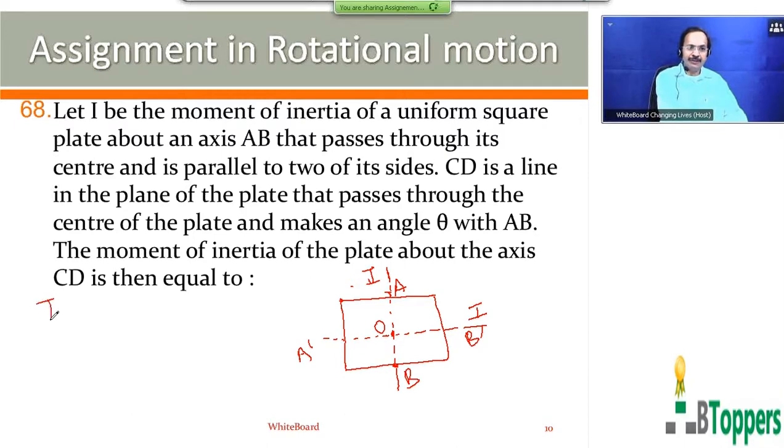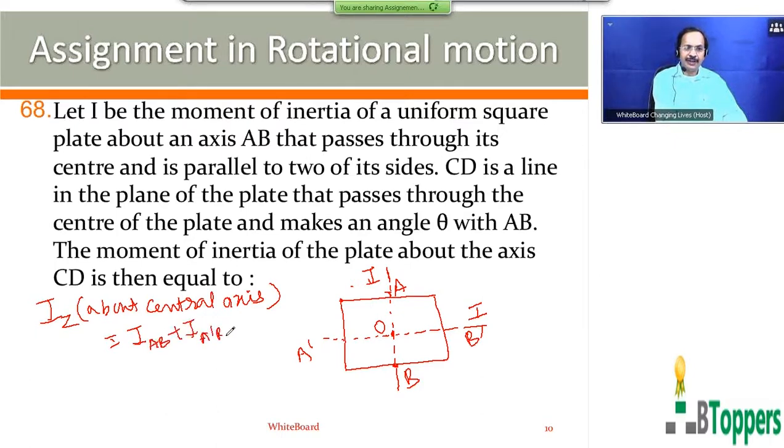From the perpendicular axis theorem, the moment of inertia about the central axis, meaning the axis of symmetry which is perpendicular to the plane of the square plate and passing through the center O, will be equal to I AB plus I A dash B dash. That is I plus I, or 2I.